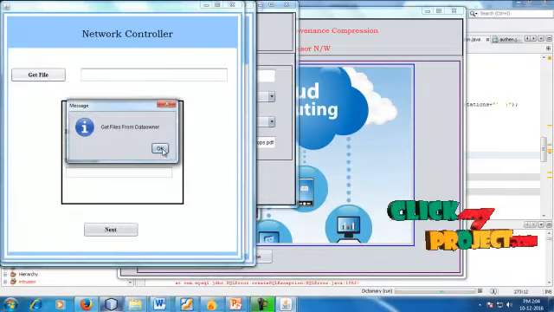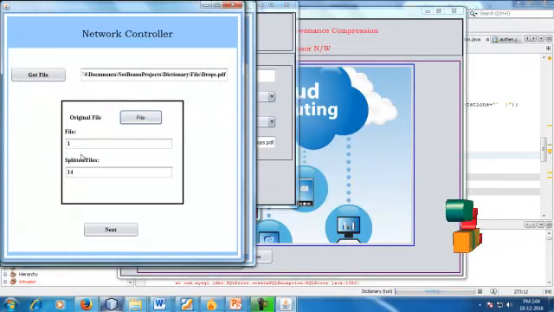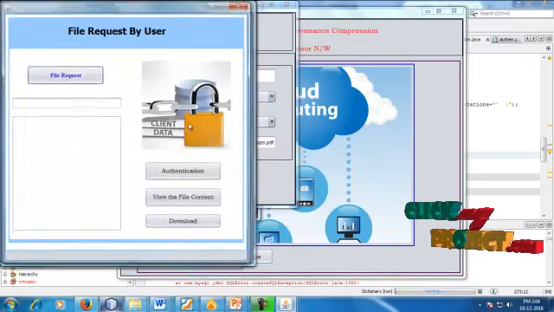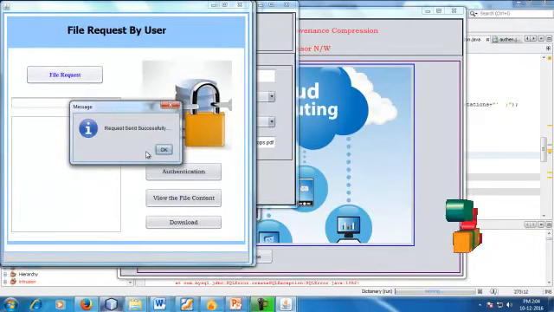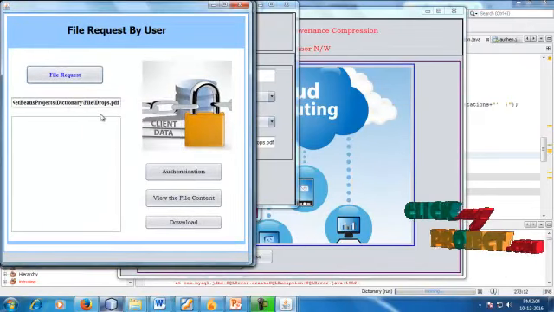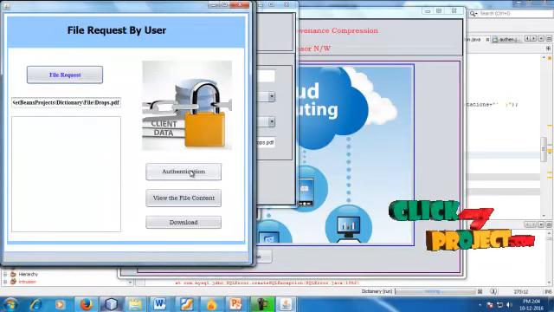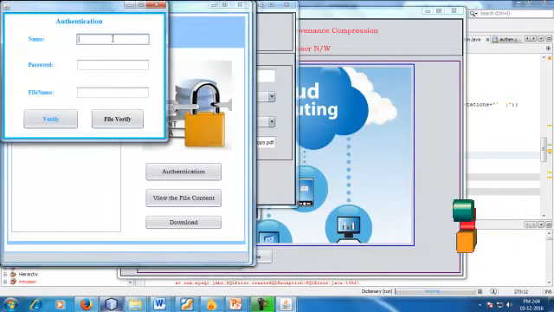Here using get the files. So the files into 14. This is the original file. So let's go for file request. The file request is to process the drops.pdf. So go for the authentication.